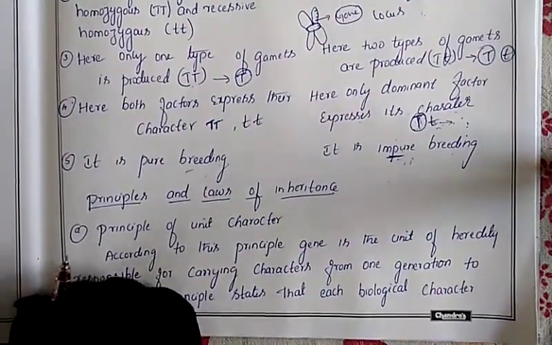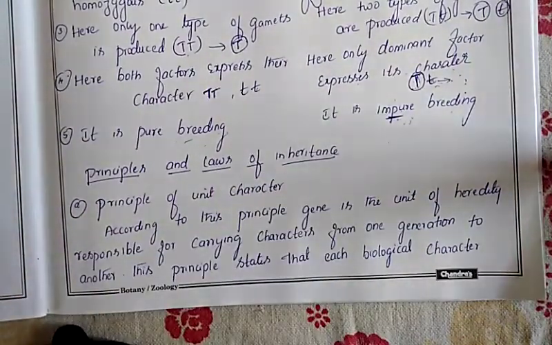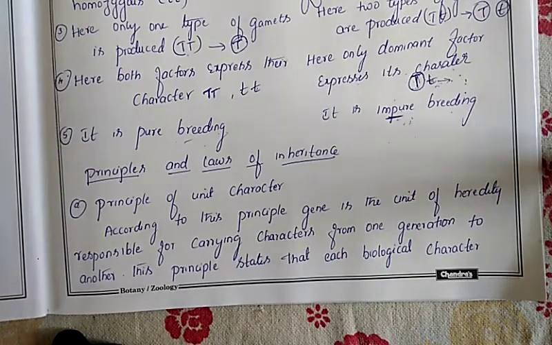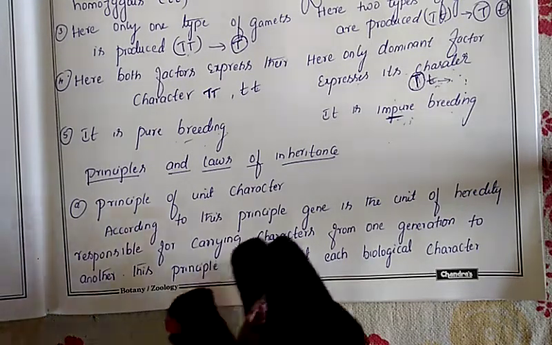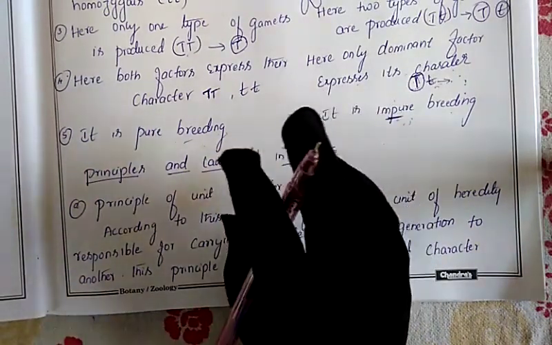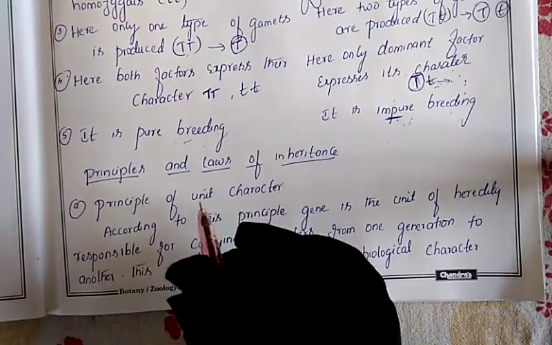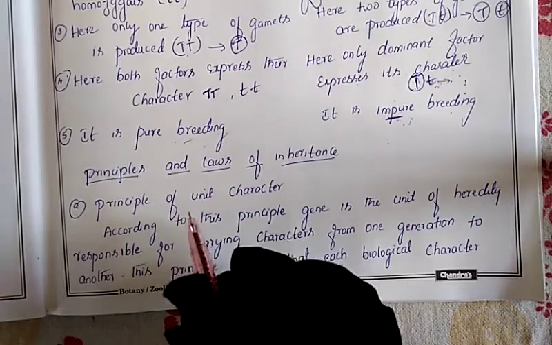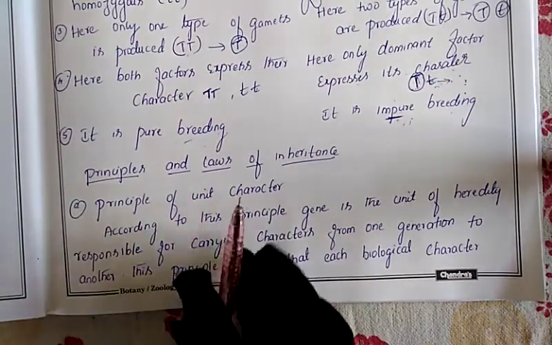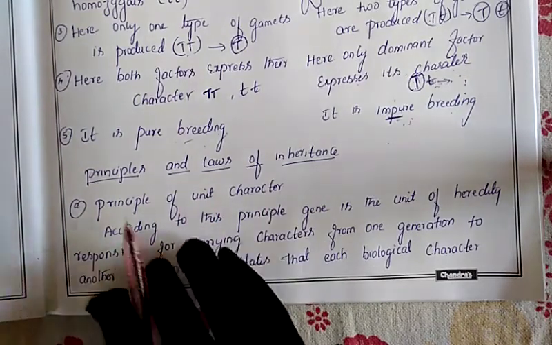Next, let us discuss today's topic: the principles and laws of inheritance. Already we know the father of genetics is Gregor John Mendel. Why do we call him the father of genetics? Because he is the first person who spoke about inheritance, heredity, and genes. After hard work of 7 years, he gave his conclusions in the form of principles and laws, which were rediscovered by 3 scientists, as we discussed in previous classes.